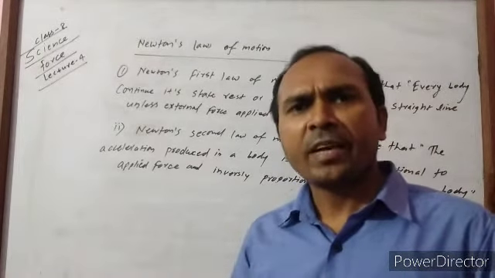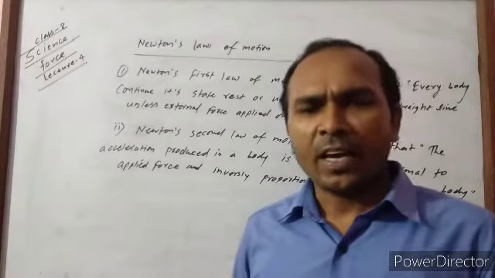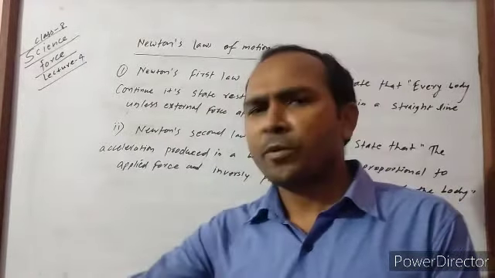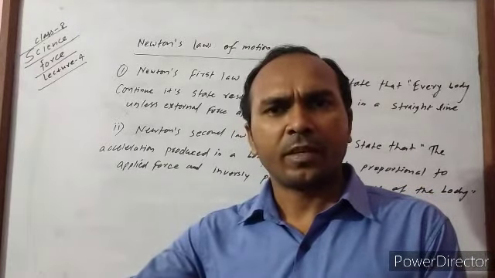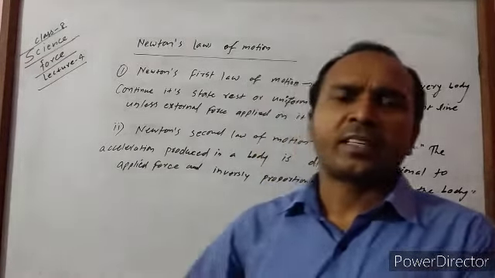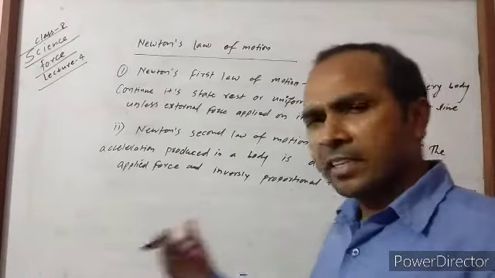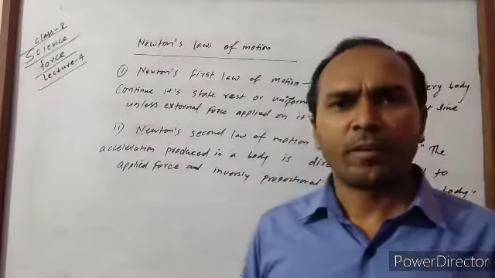When we apply more force, the change in velocity becomes more. It means the acceleration produced is more, so we can say acceleration is directly proportional to the force applied.